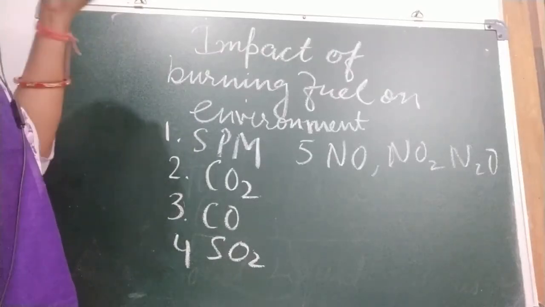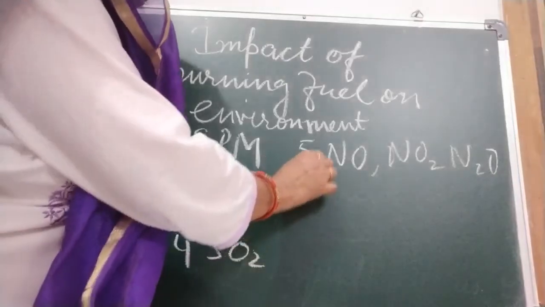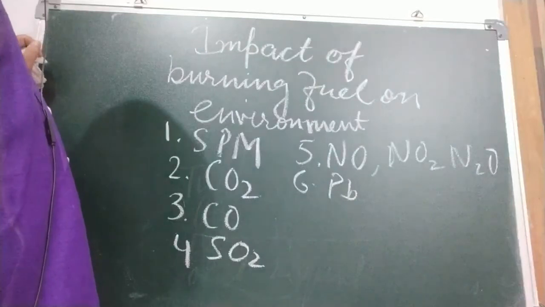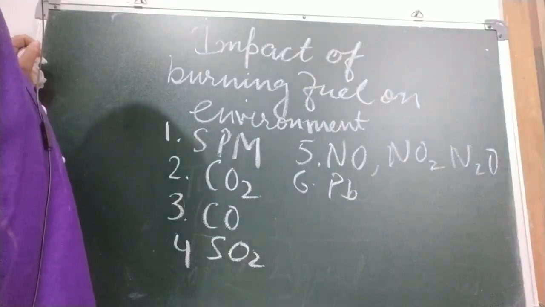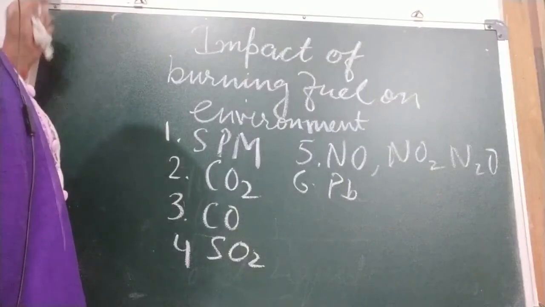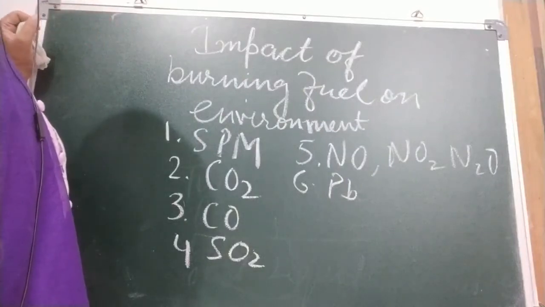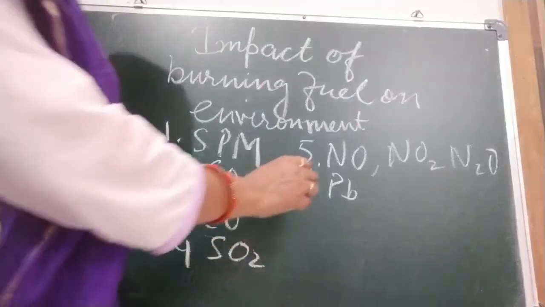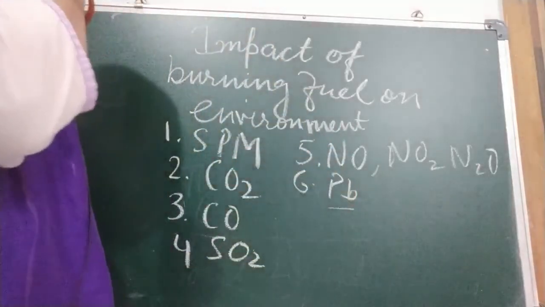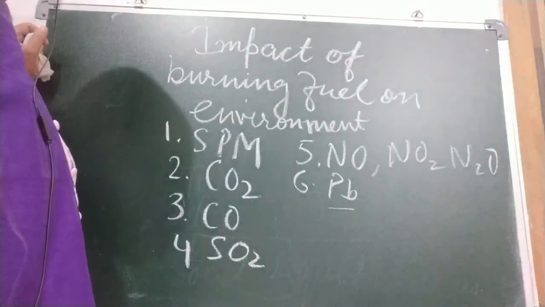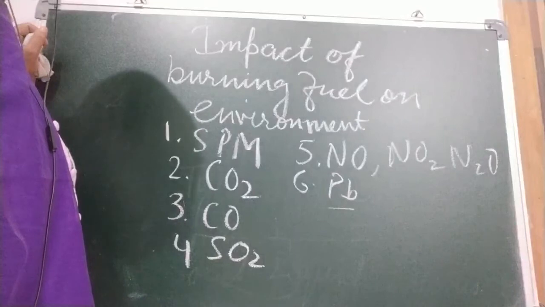Now, next is lead compounds. Lead compounds are released in exhausts of vehicles. They are poisonous. Increasing use of unleaded petrol is expected to reduce lead pollution. Lead is there in petrol, so now people are motivated to use unleaded petrol.